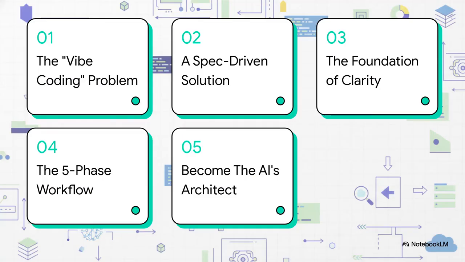All right, so here's our game plan for fixing this. First, we'll really unpack the vibe coding problem. Then we'll look at a spec-driven solution that flips the whole script. After that, we'll talk about the absolute key to making it work, clarity. Then we'll walk through a 5-phase workflow step by step. And finally, we'll talk about how this all leads to you becoming the AI's architect.